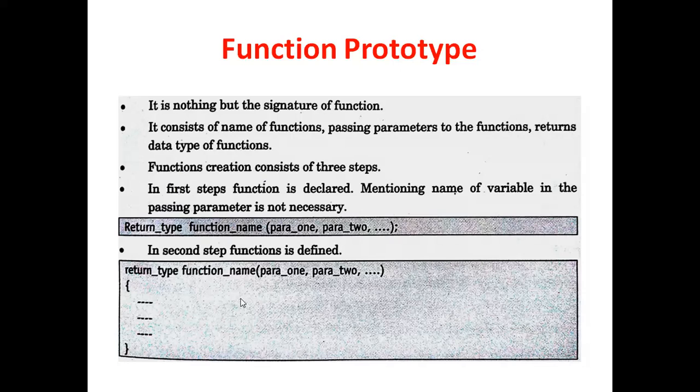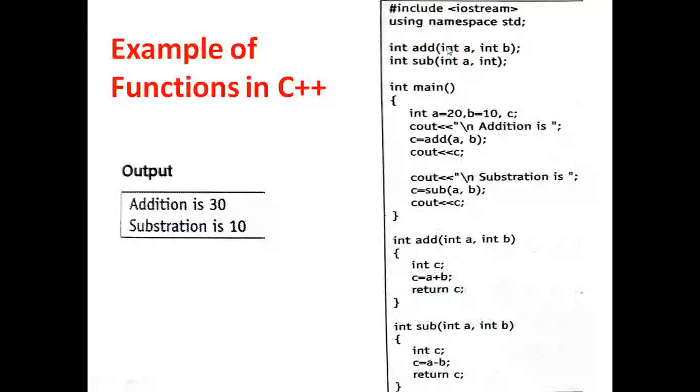We'll see one example of a function in C++. Here is a very simple program. Initially, these are the header files. After the header files, we have declared two functions, add and subtract.